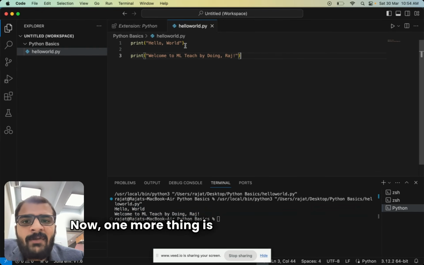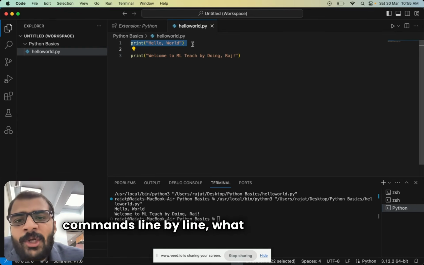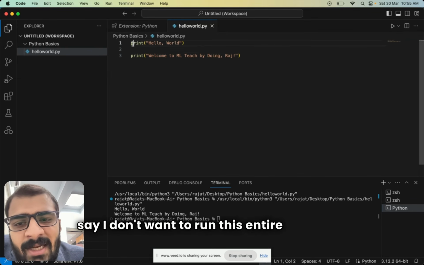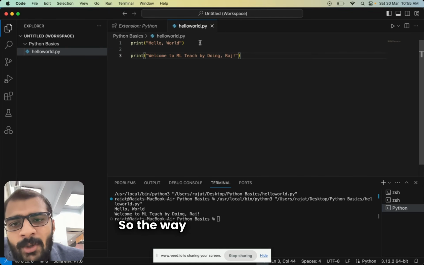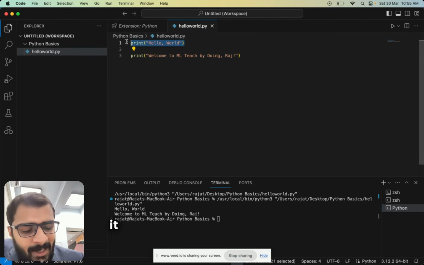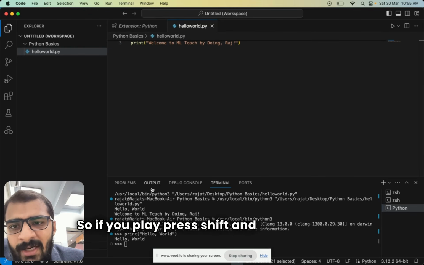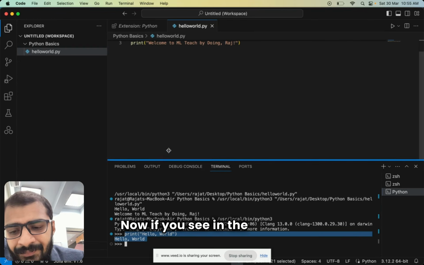Now, one more thing is if you want to execute commands line by line. Let's say I don't want to run this entire thing, but I just want to run the first part. How do I do it? The way to do it is highlight it and then press shift and enter. If you press shift and enter, you will see that only the first part has been run, if you see in the console.